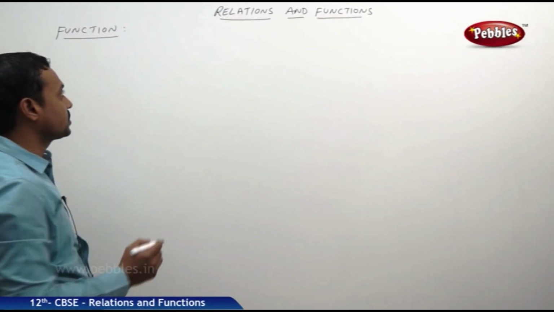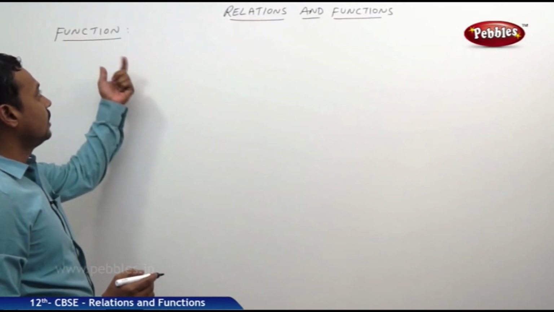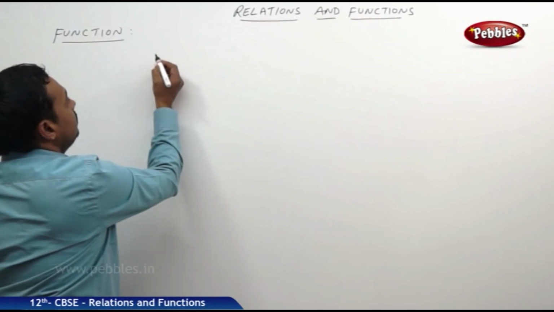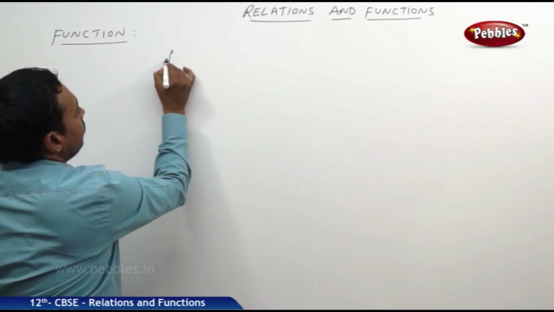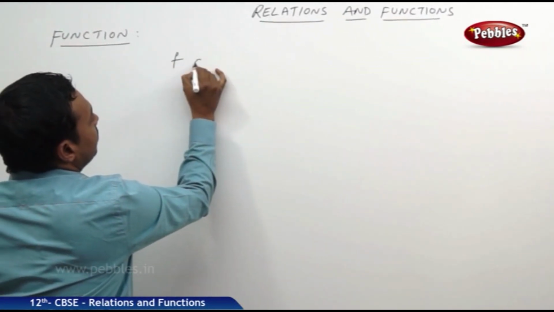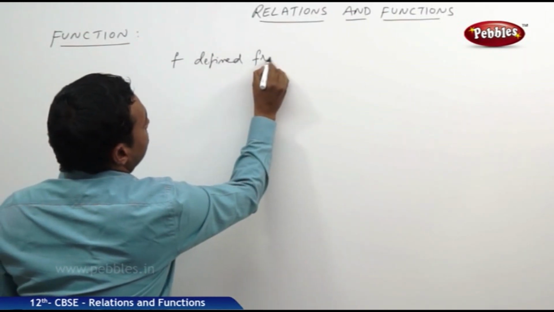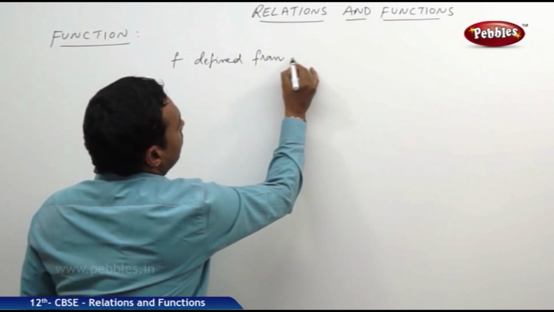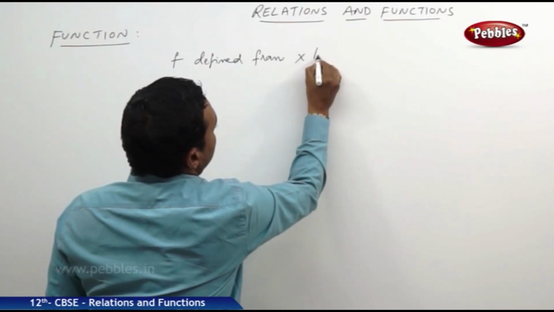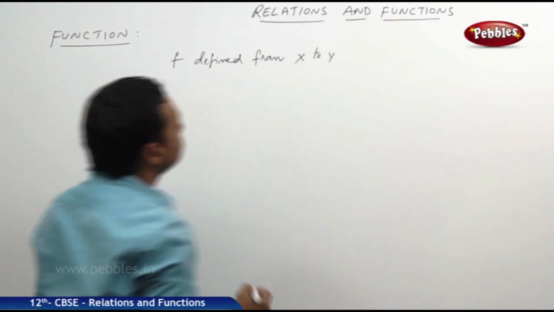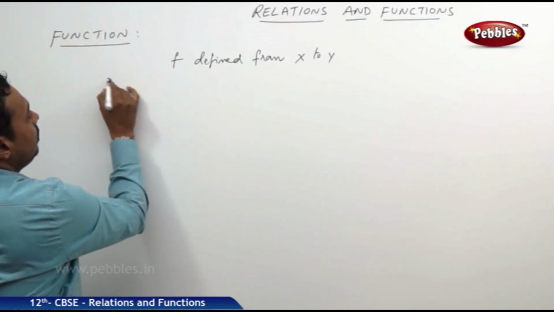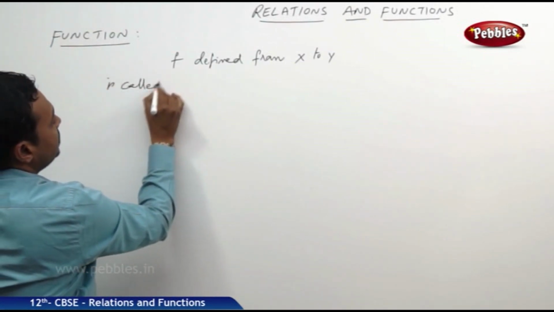The definition of the function, but once again I recap the same definition. A relation f defined from x to y is called a function.